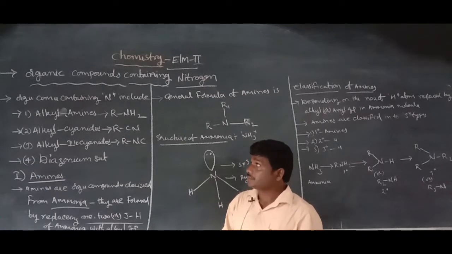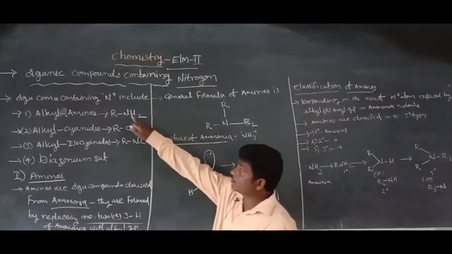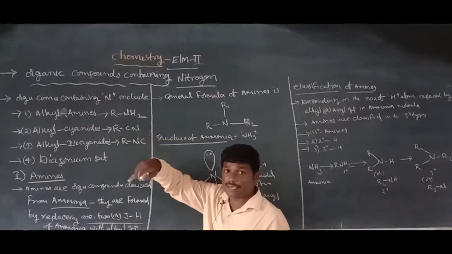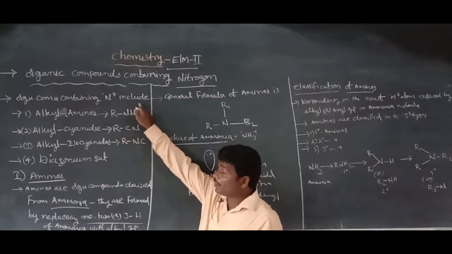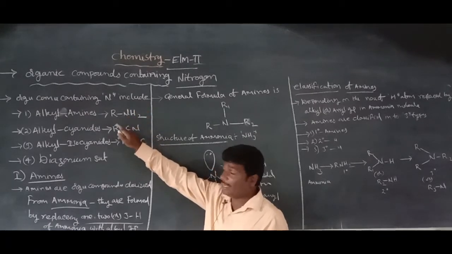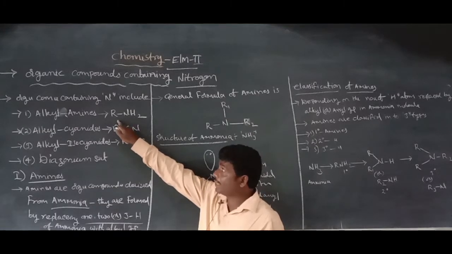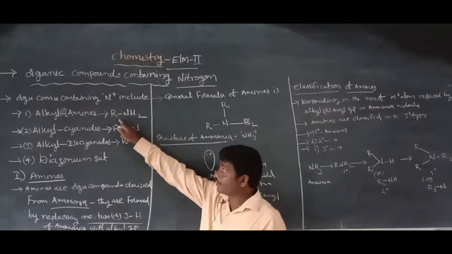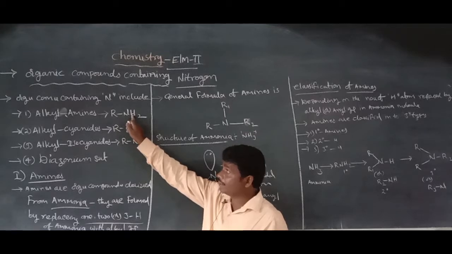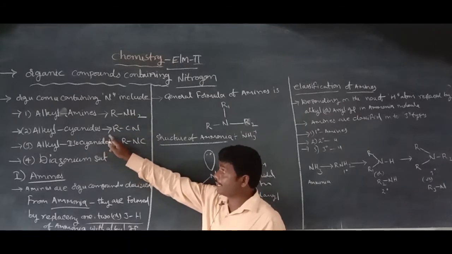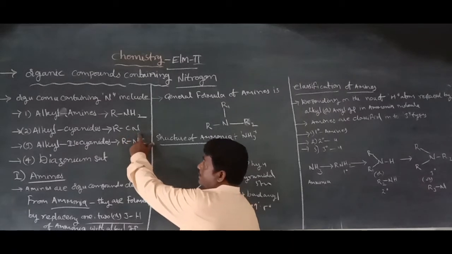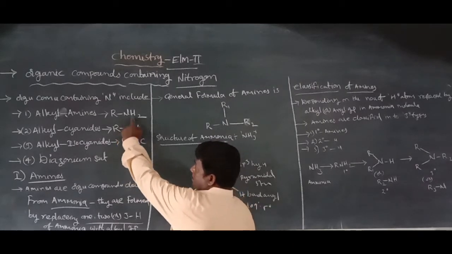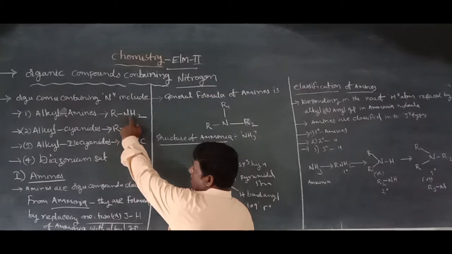Organic compounds containing nitrogen include alkyl amines. R means the alkyl; this is the aliphatic amine, the alkyl amine. The second one is alkyl cyanides, R bond CN. These are considered organic compounds containing the nitrogen atom.